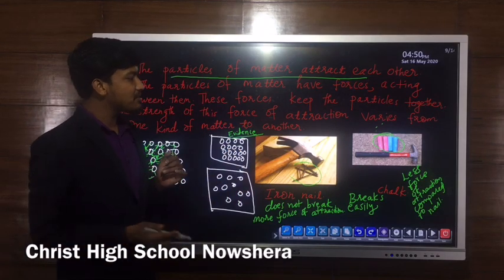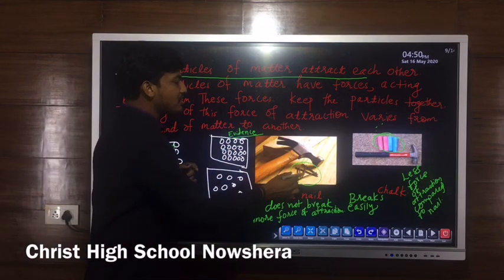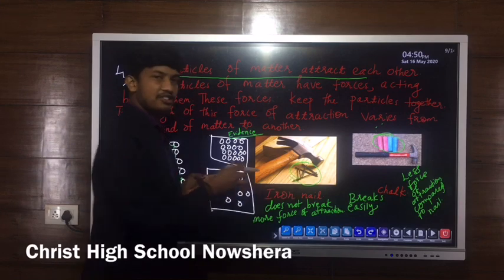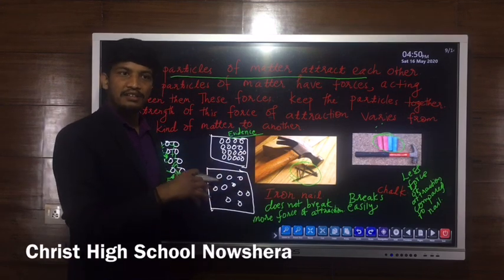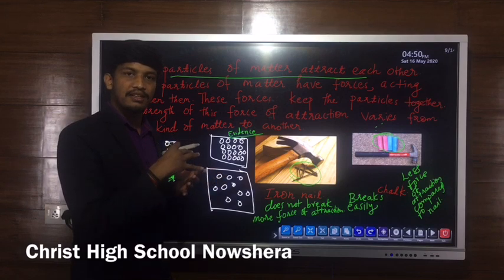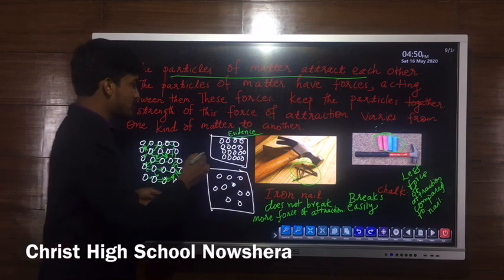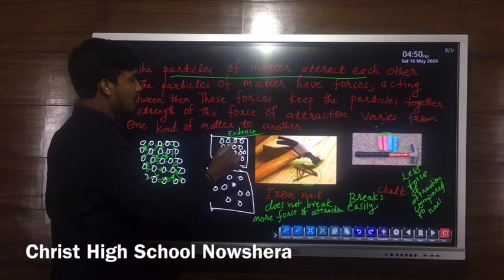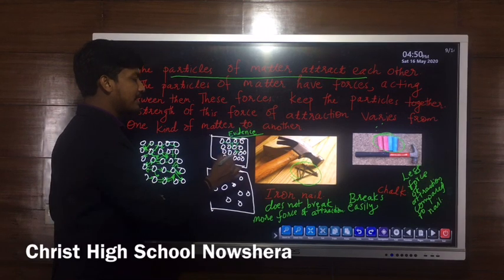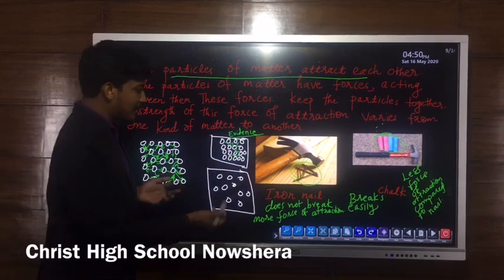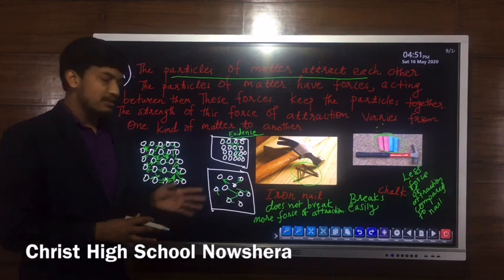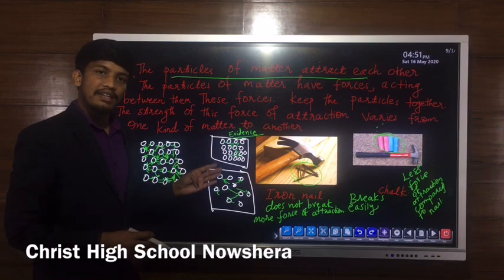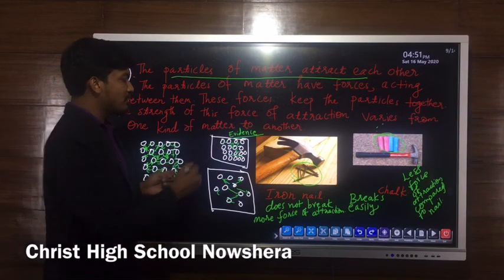It means that we can say that the force of attraction between the particles of iron... Iron is a form of matter. It is made up of a large number of particles, and the attractive forces between the particles of iron are very large. But at the same time, the attractive forces between the particles of chalk are very less compared to iron.